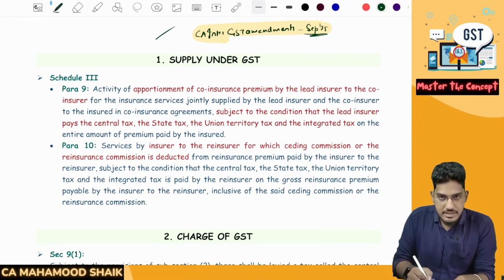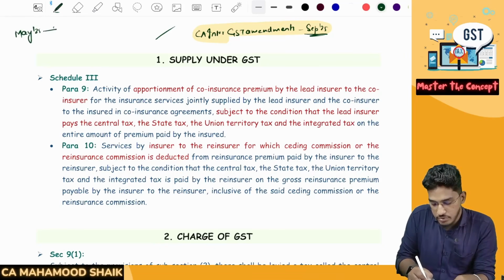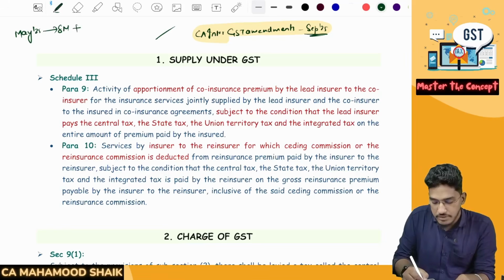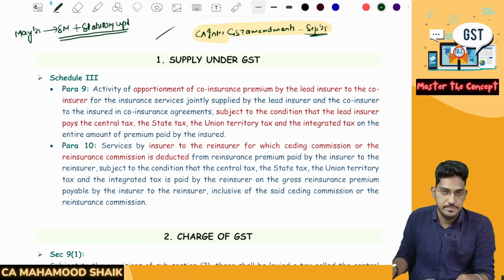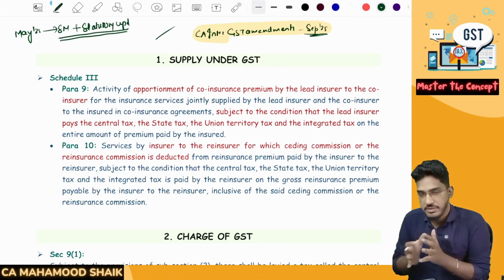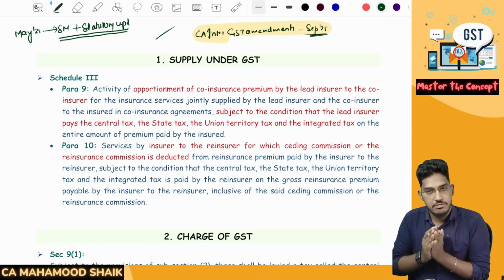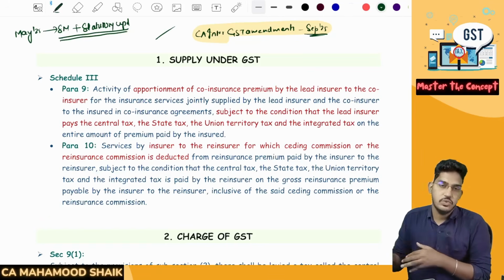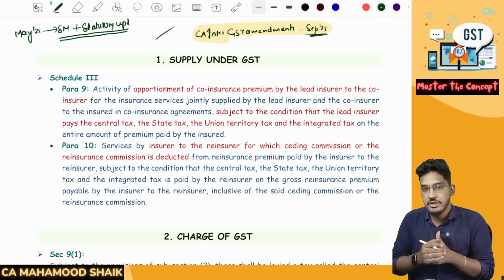So what is there in the supplementary material? The amendments given in the May 2025 edition of the study material at the end of the chapters, along with the information from the statutory update released for September 2025, are covered in this entire supplementary material. Each and every amendment will be covered. So please watch this video till the end so that you have crystal clear clarity of all the amendments.